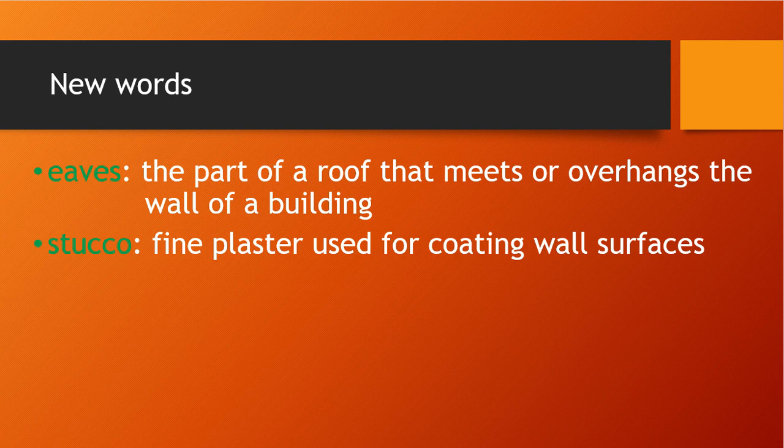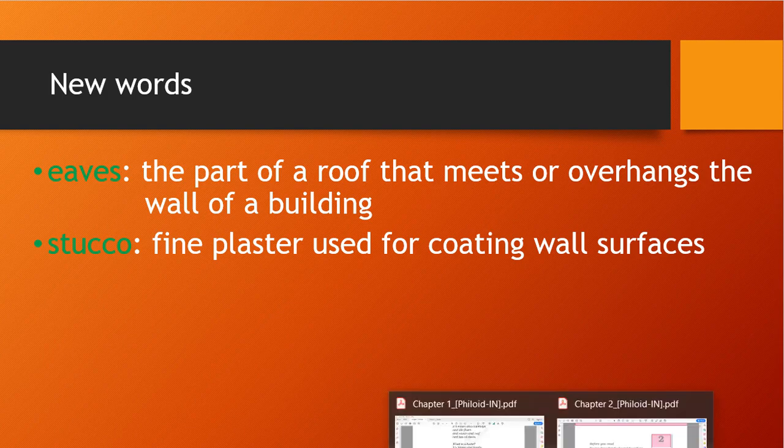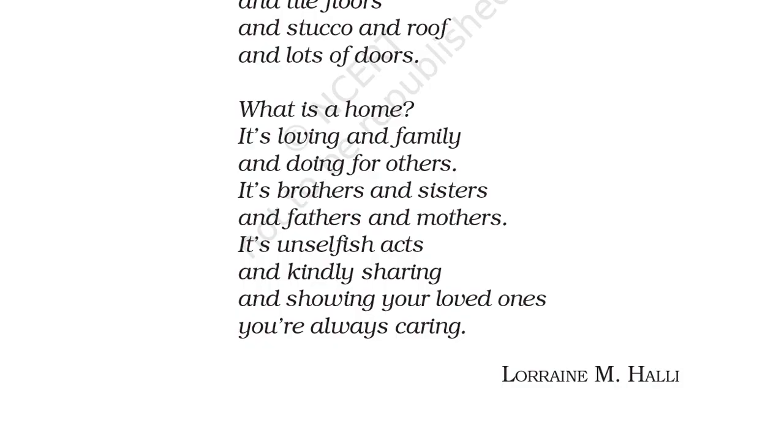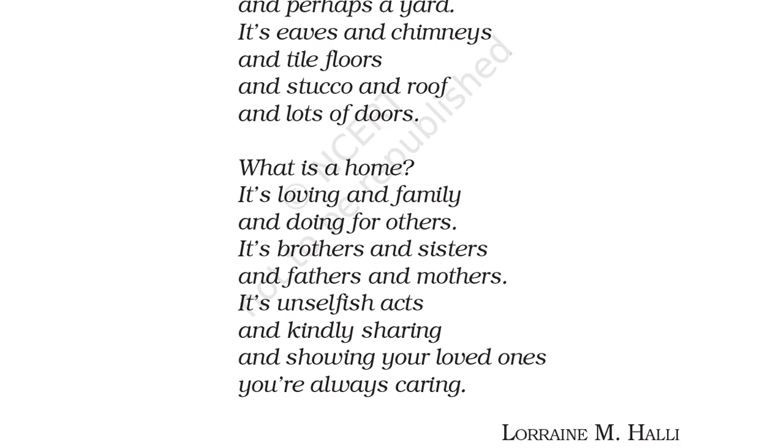If you have ever seen a home in a village, mostly it will be that way, where the roof part is a little bit overhanging from the building wall. In your home also, some part of your roof will be a little bit outside your building wall. That we call eaves. So it has eaves, and chimneys also will be there.